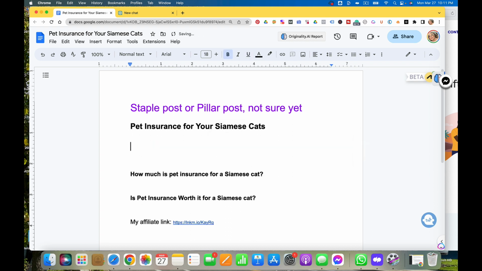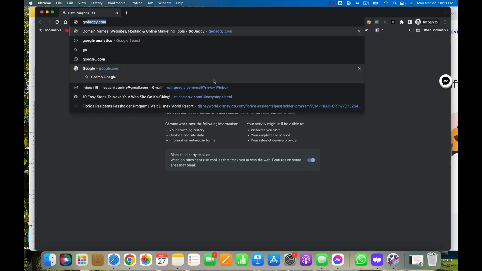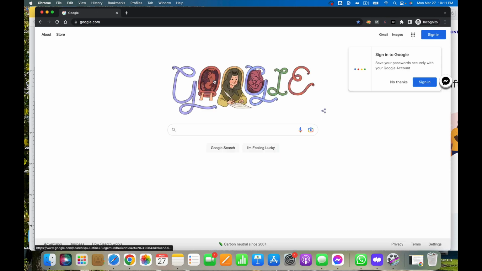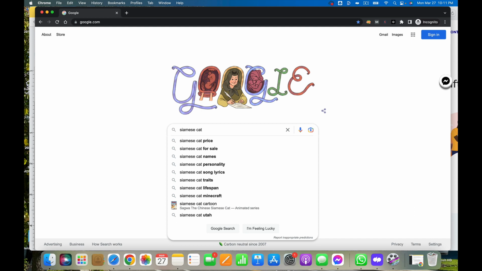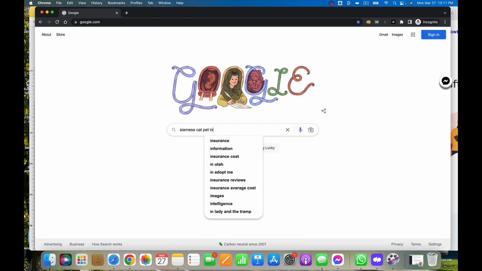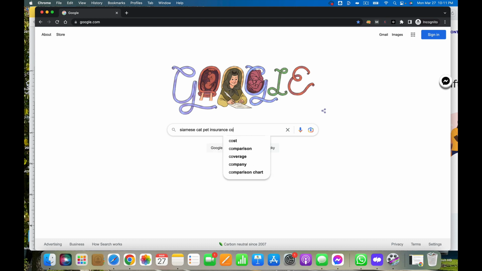So what I do is I go to an incognito window, signed out of Google, and go to google.com, and then I start typing. I'm going to write Siamese cat pet insurance. Okay, so it still knows I'm in Utah. That's interesting. So Siamese cat pet insurance cost. That could be a keyword that we want to use. So we're going to grab that.